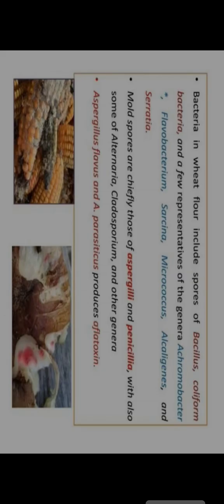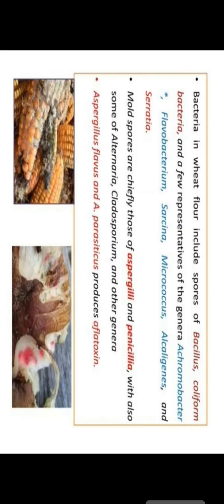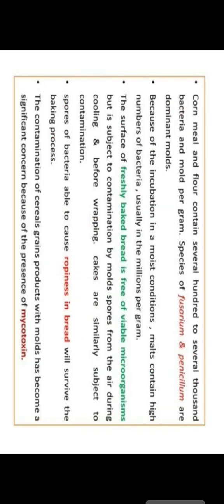Next we come to cereals. Bacteria in wheat flour include Bacillus, coliform bacteria, and some other bacteria like Sarcina, Micrococcus, Flavobacterium and Serratia, which all cause contamination in cereals, and sometimes molds are also involved. The mold spores are chiefly of Aspergillus and Penicillium, with Cladosporium and some other genera, and Aspergillus flavus produces aflatoxins also.